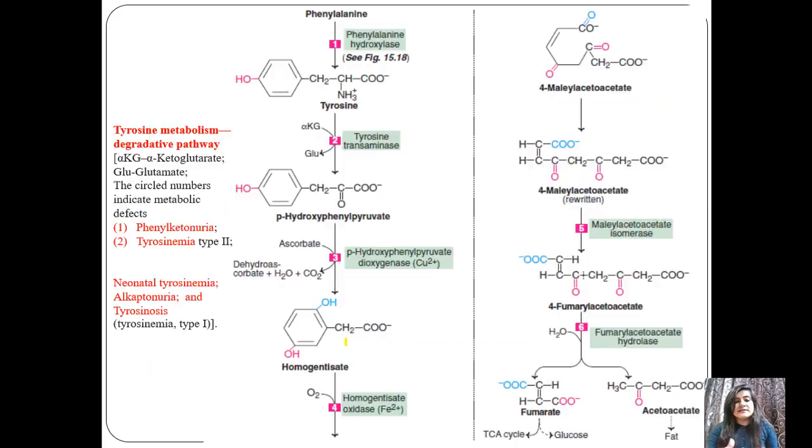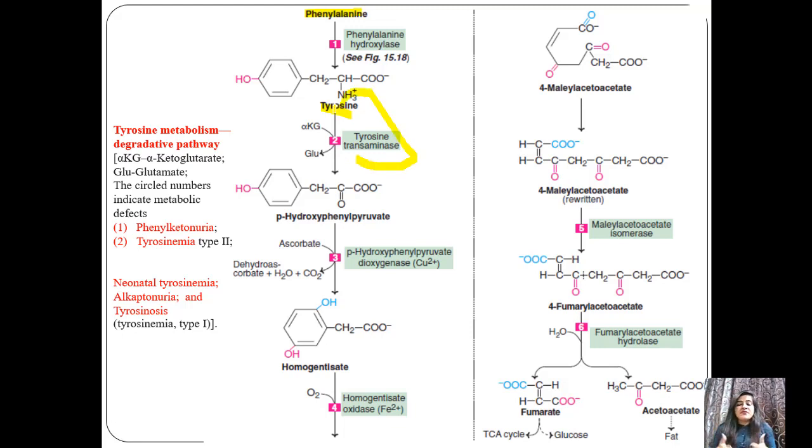So how do we see the degradation of tyrosine? First there is phenylalanine, which, as we have seen, converts into tyrosine. This tyrosine, with the help of the enzyme tyrosine transaminase, undergoes transamination.